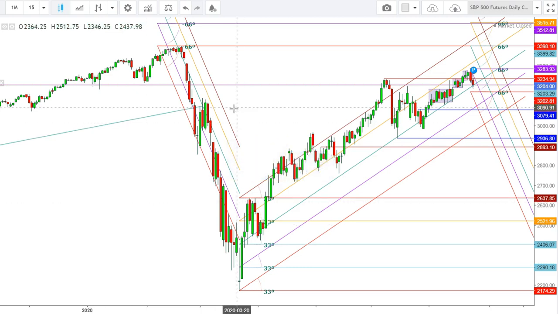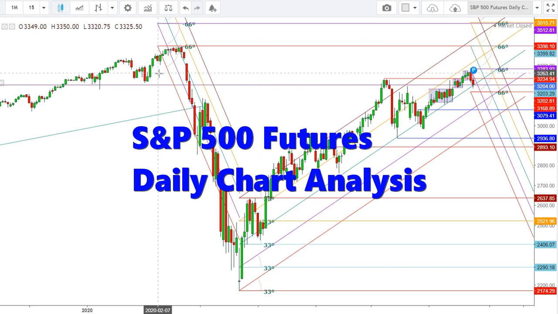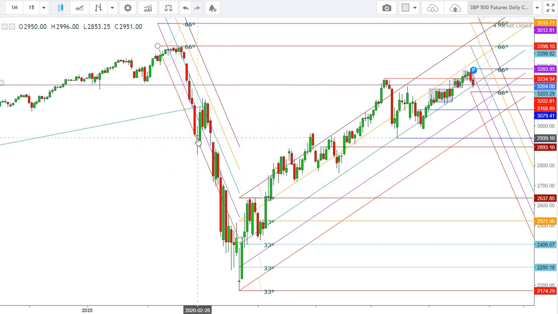So let us start the day to analyze the movements of S&P 500 futures in a daily chart. So here you can see that after testing the highs of 3398 on February 20th, the S&P 500 futures moved downward and continued this downward journey. The S&P 500 futures tested the lows of 2856 on February 28th, but once again the S&P 500 futures tried